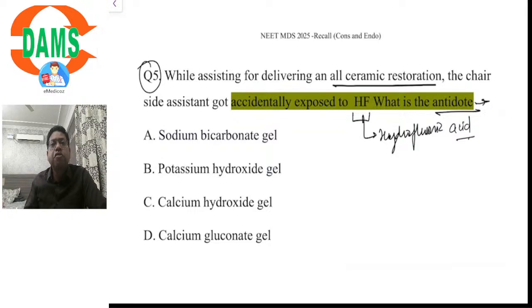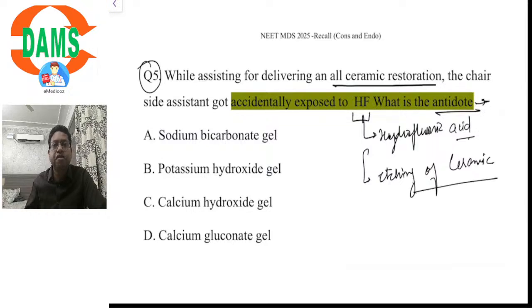Hydrofluoric acid, all of you must know, is used for etching of ceramic. We use 5 to 10% hydrofluoric acid for 2 to 5 minutes for etching of the ceramic. And what type of ceramics are etched? The feldspathic porcelains and your glass ceramics. The aluminous porcelains and zirconia ceramics are not etchable.